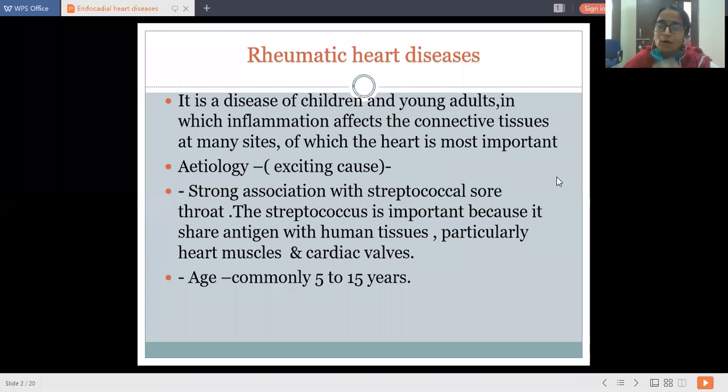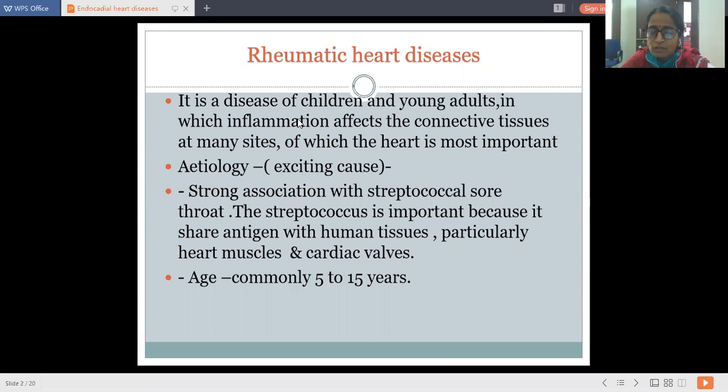So the exciting cause is some bacterial infection, mainly streptococci group A. That is Streptococcus hemolyticus, the origin of this particular organism. When this bacteria enters as an antigen in the human system, there will be effects, particularly the heart muscles and cardiac wall get affected.